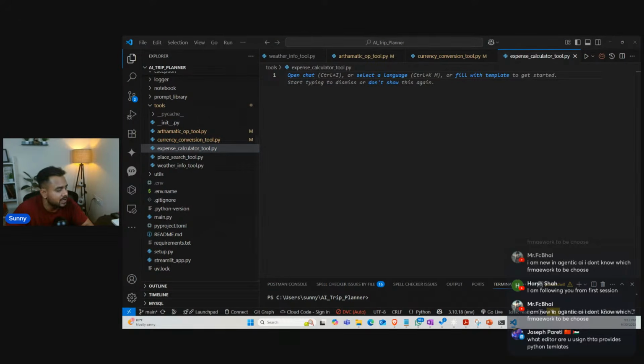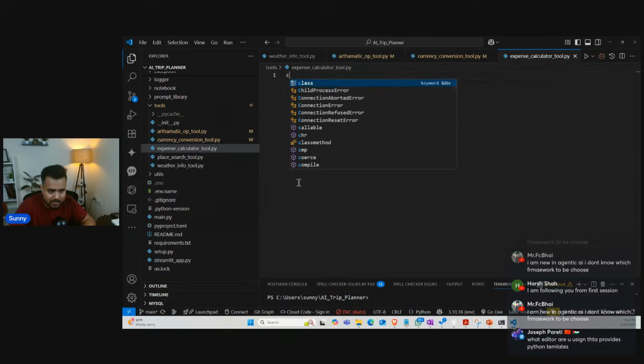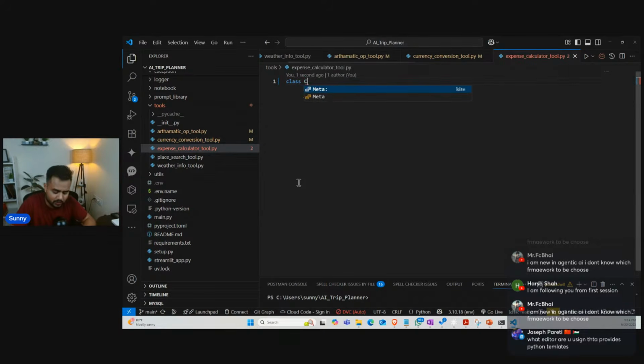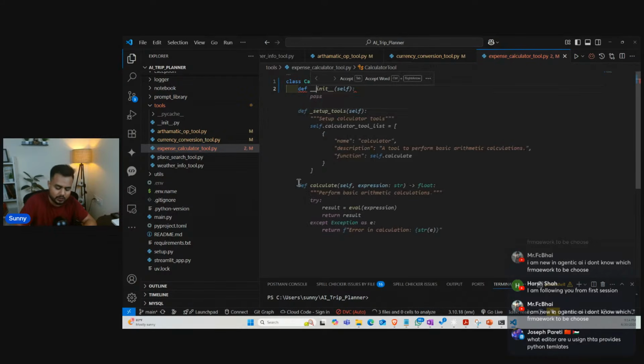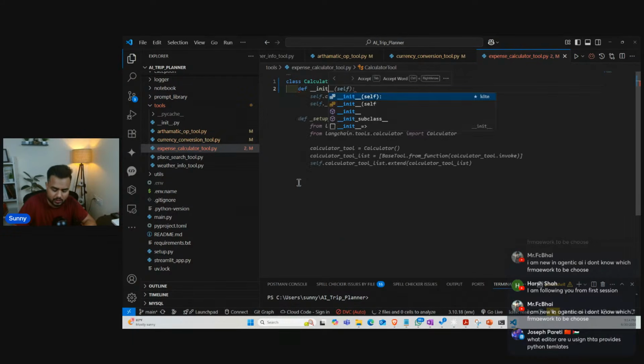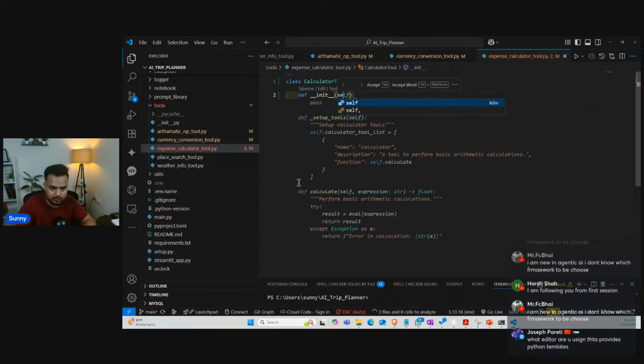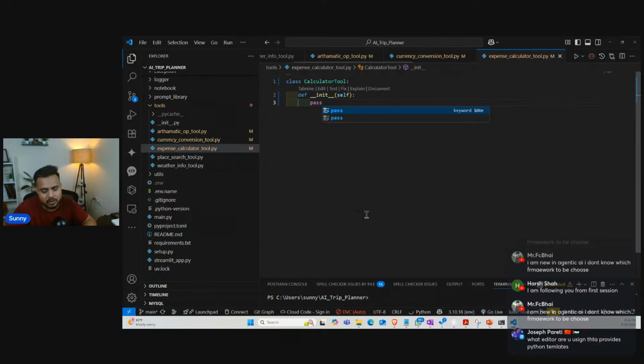Inside this expense calculator tool, guys, again we'll have to define some custom function. So let me do one thing. First let me create a class over here. The class name is going to be calculator tool. Now I'll define def, and here is my init, and here's my self, right? Now, guys, here you can see what we have created. We have created this class, and the class name is calculator tool.